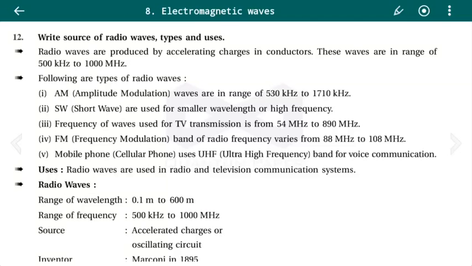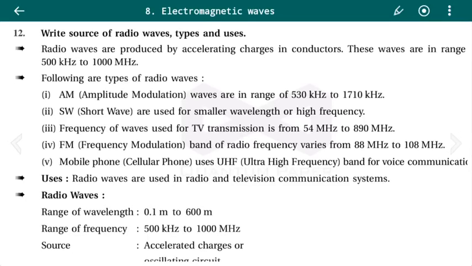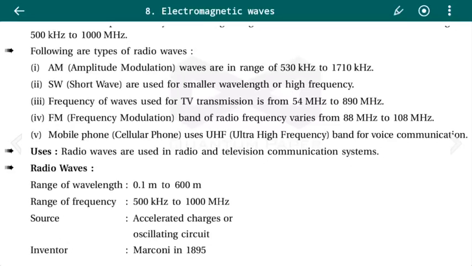Write the source of radio waves, types and uses. Radio waves are produced by accelerating charges in conductors. These waves are in the range of 500 kHz to 1000 MHz. So the range of the frequency is from 500 kHz to 1000 MHz, and its source is accelerating charge in conductors. Let us see the types of radio waves.